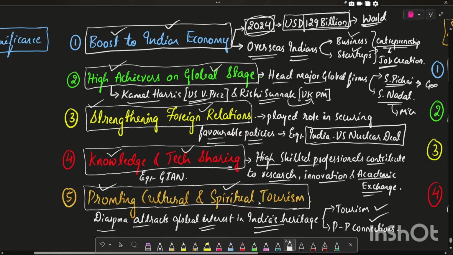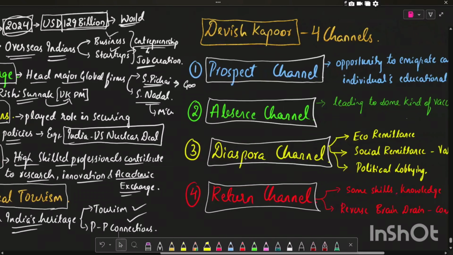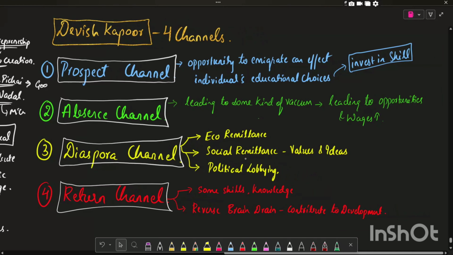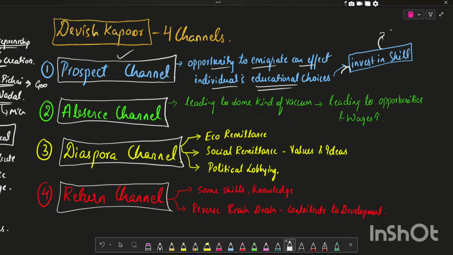You can also summarize the points of significance by quoting Devesh Kapoor's idea of 4 channels. The first channel he mentioned is about prospect channel, which is when an individual have an opportunity to immigrate can affect individuals' education choices. He invests in the skill, which in turn helps in human capital formation for India. The next channel is absence channel. The absence channel creates some kind of vacuum in the Indian labor market, leading to opportunities and the increase of wages for Indian laborers. The next important channel is diaspora channel, where Indians provide the economic remittance.